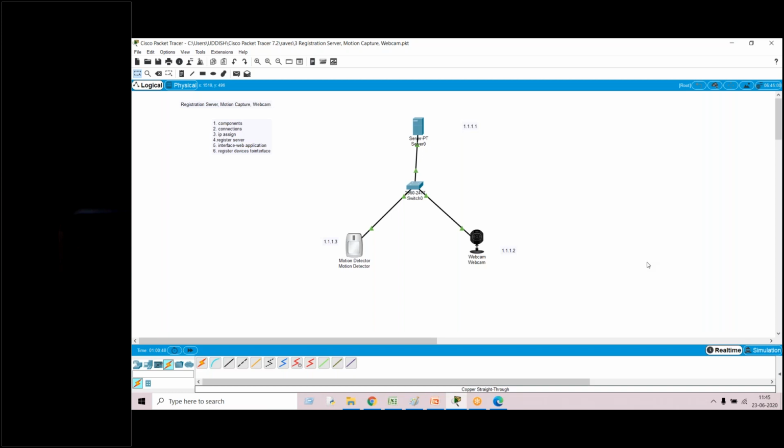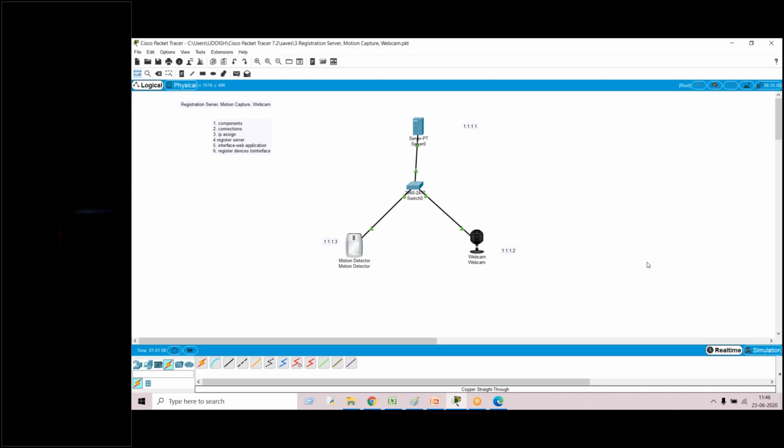Now for the motion detector and the webcam also, I can use the same mechanism. Go to configuration, fast Ethernet, under fast Ethernet, IP configuration, under IP configuration, static IP address. Once the IP assigning is done, the fourth step is that I have to register the server to the network.